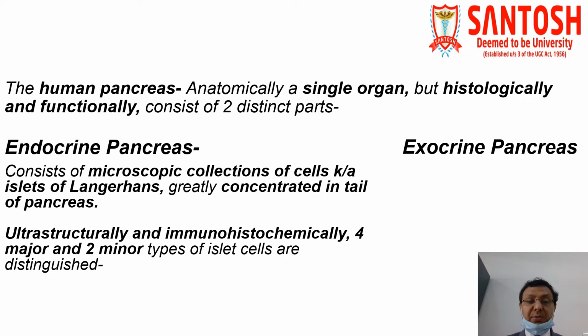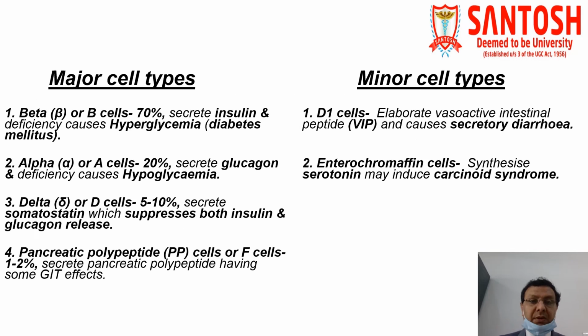Ultrastructurally and immunohistochemically, four major and two minor types of islet cells are distinguished. Ultrastructurally means on electron microscopic examination, and immunohistochemically, as the name indicates, means when we use certain histochemical stains applying immunological principles, then the technique is called immunohistochemistry. Now come to the major cell types. Number one is the beta cells or B cells.